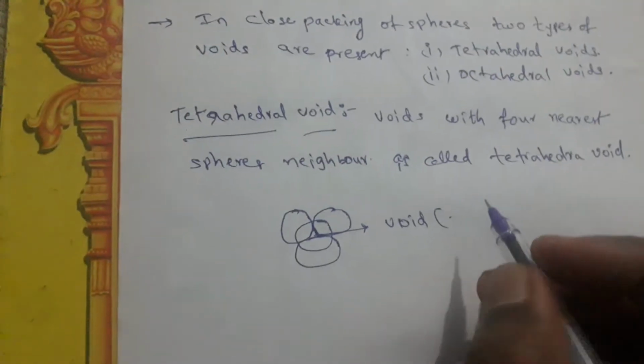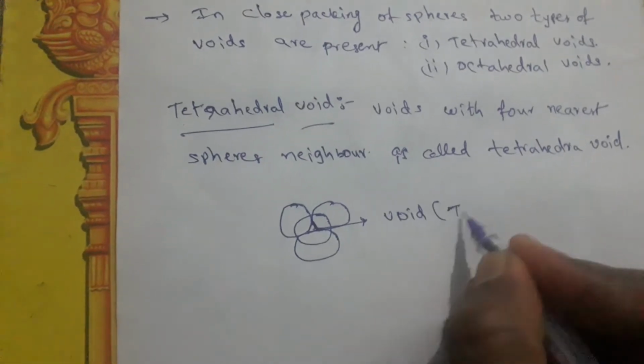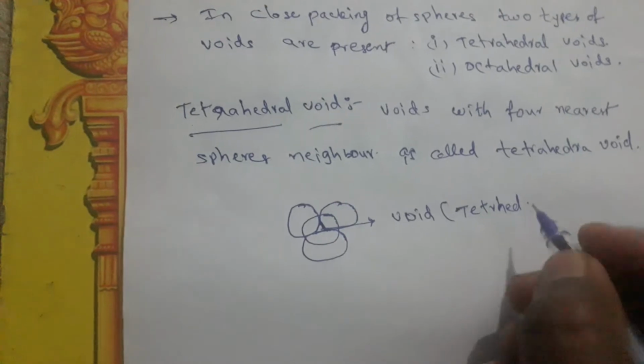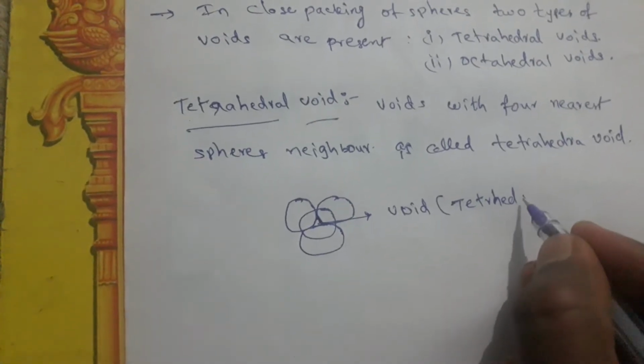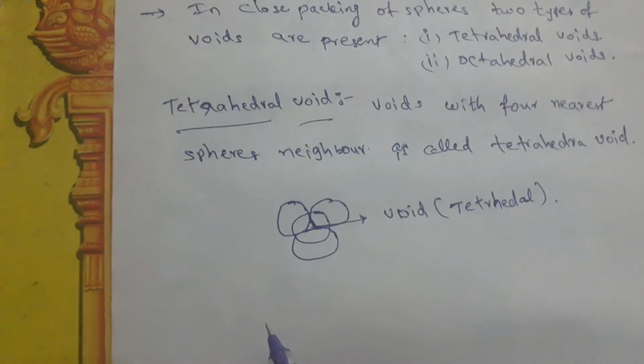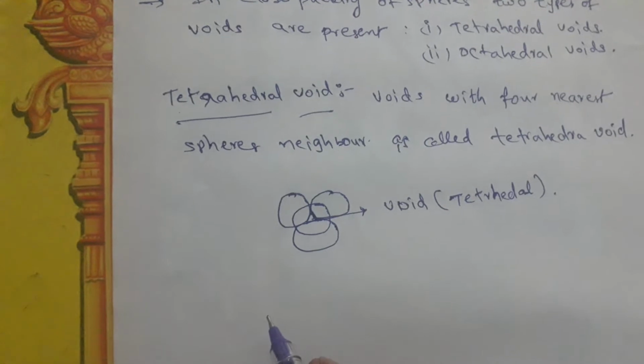So it is tetrahedral. Why not square planar? It is not square planar, it is tetrahedral. Four can also form square planar, but that is different from this one. So this is a tetrahedral void.